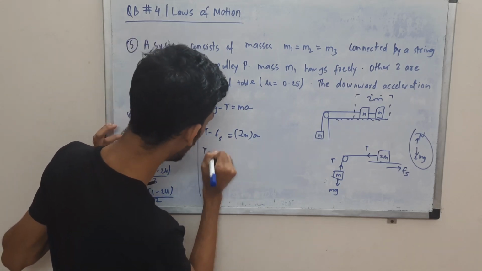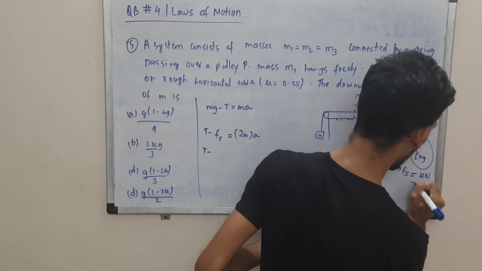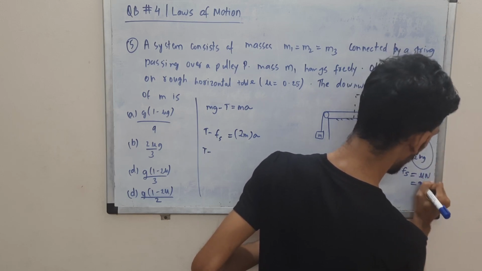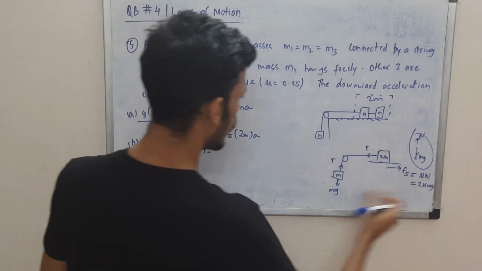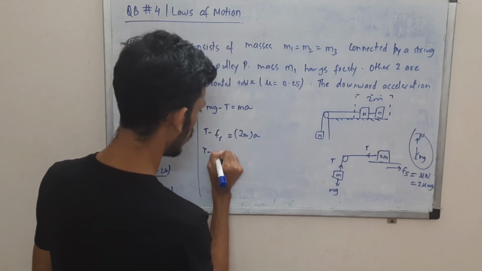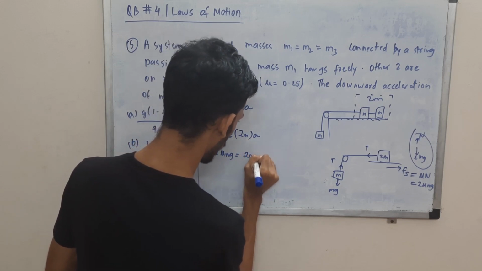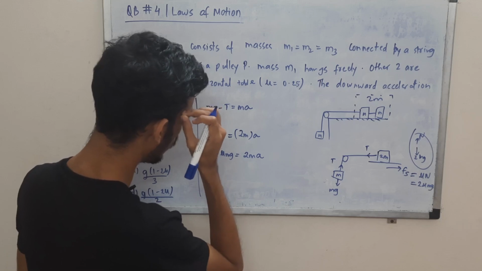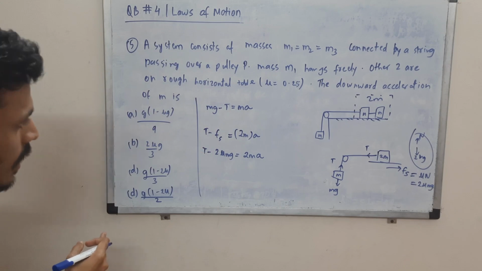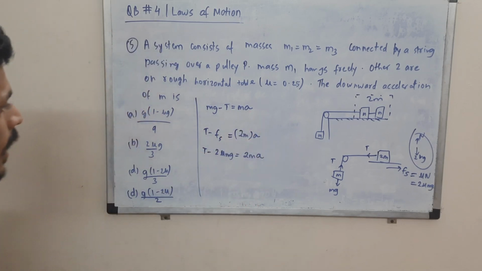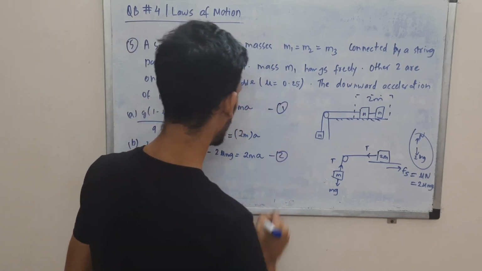Now let us solve this. T minus Fs you can calculate. This will be mu N, right? And N is nothing but 2 mg. So 2 mu mg, that is your Fs. Okay, N is 2 mg. So 2 mu mg, and you have 2 ma. Okay, so you have these two equations, and what is the variable you want? Basically the acceleration, so you want this a. T and a are your variables. So this is equation 1 and 2.